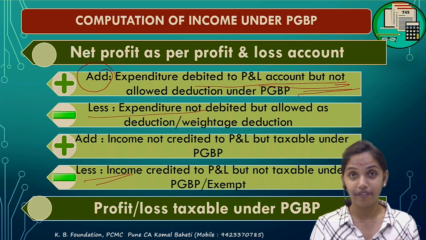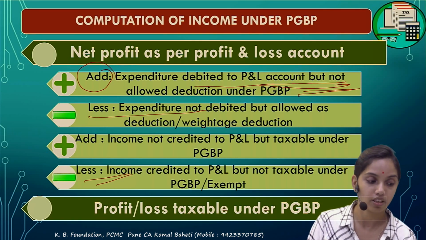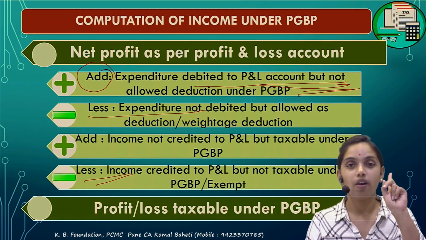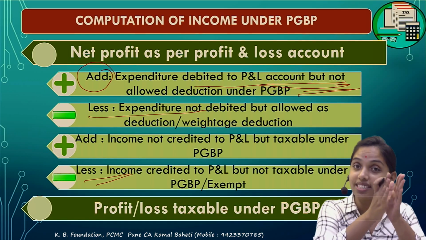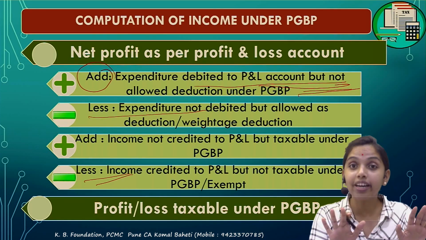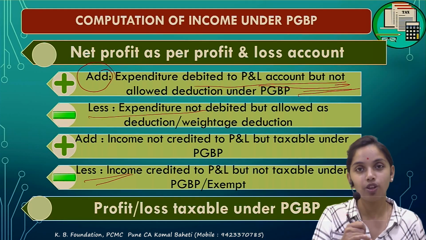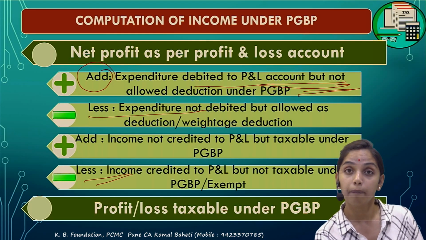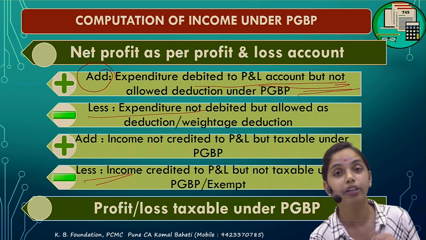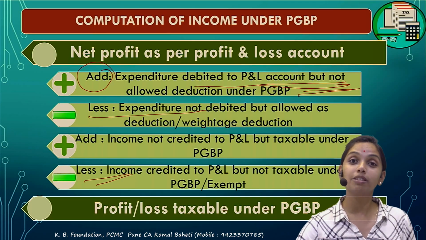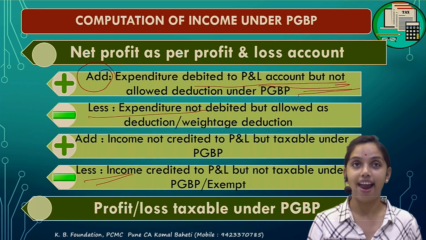This is very important while solving the big questions under the PGBP, which carry 10 to 12 marks. What does this say? Yes, this says add back. There are two adds and two less. Expenses debited to P&L but not allowed: add back. Expenses not debited to P&L but allowed: minus them now. Income credited to P&L but not taxable under the PGBP: such income should be reduced. Income not credited to P&L but taxable under the PGBP: all such income needs to be added.